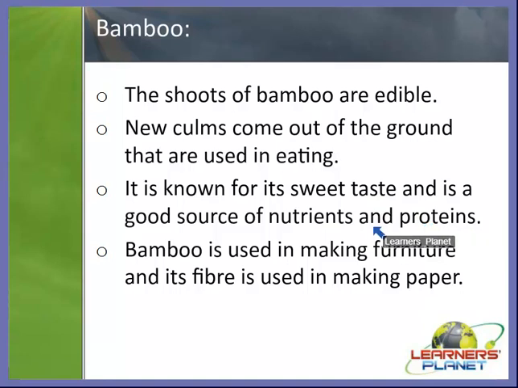So in all, we can say proteins are a part of nutrients only. So it is a good source of nutrients, and it is used in making furniture, and its fiber is also used in making paper.